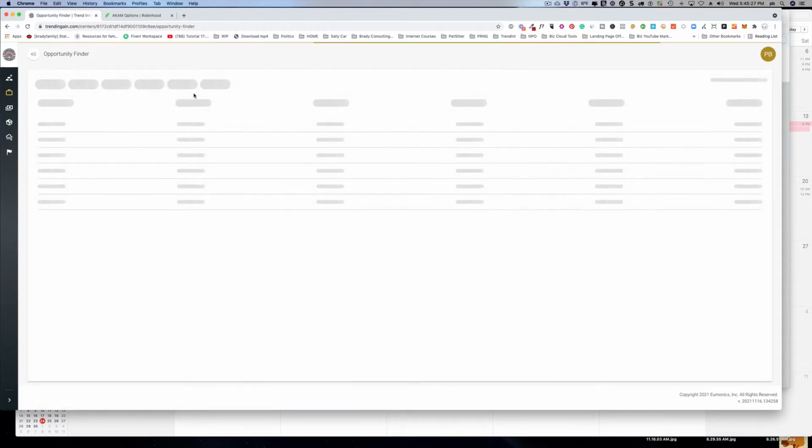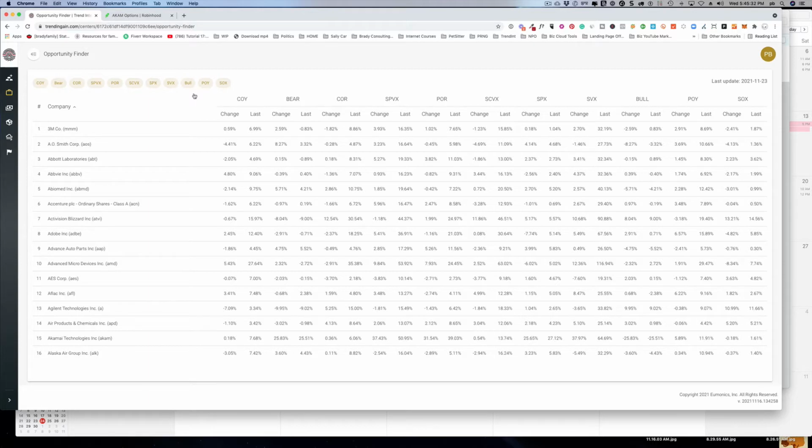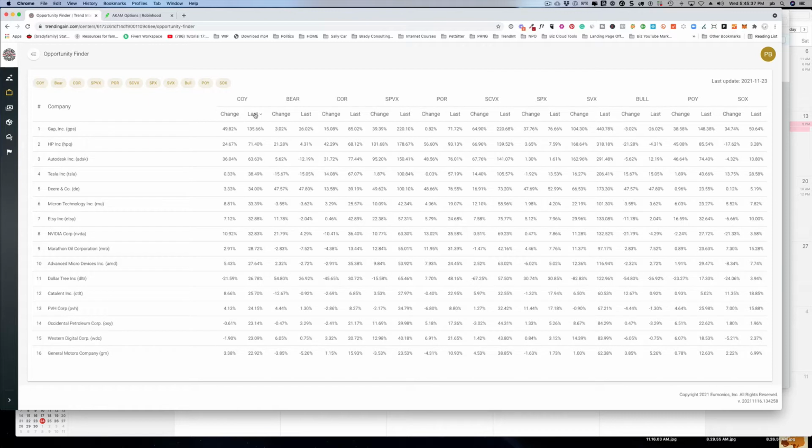You come in here and you might say, okay, let's look at our call option yield and the last value and see what ranks the highest right now. So right now Gap is ranking the highest. I know from experience, I looked at this earlier, that having a large last value or a high stock volatility index doesn't necessarily mean it's going to equate to a good investment opportunity. So I know for a fact that Gap isn't.